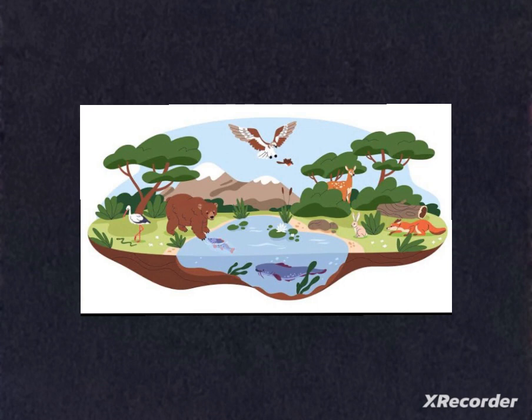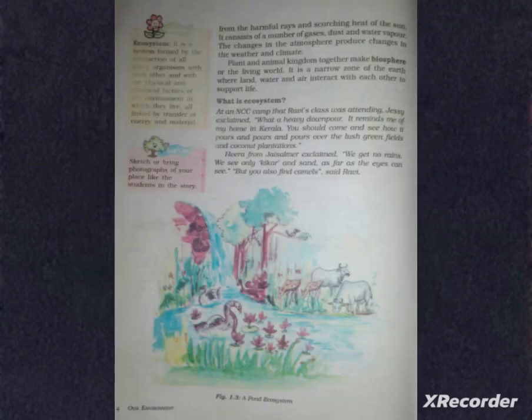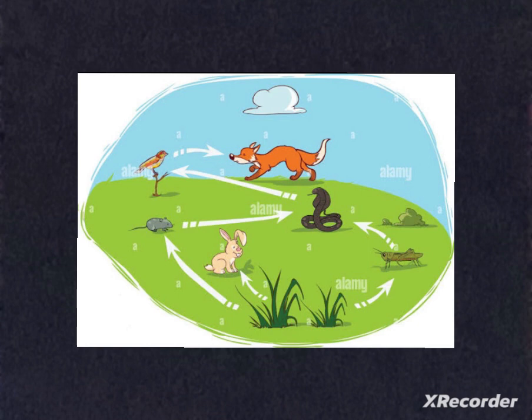So this was all about the components of the environment. Now let's know the term ecosystem. What is an ecosystem? All plants, animals, and human beings depend on their surroundings and also are interdependent on each other. This relation between the living organisms as well as the relation between the organisms and their surroundings form an ecosystem.